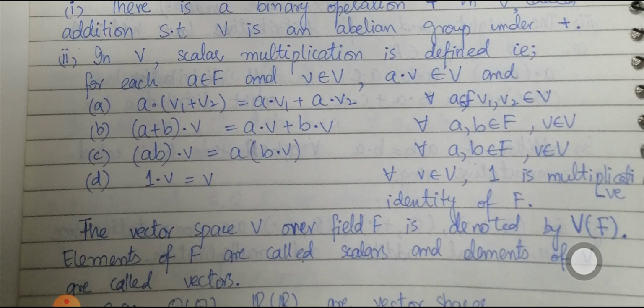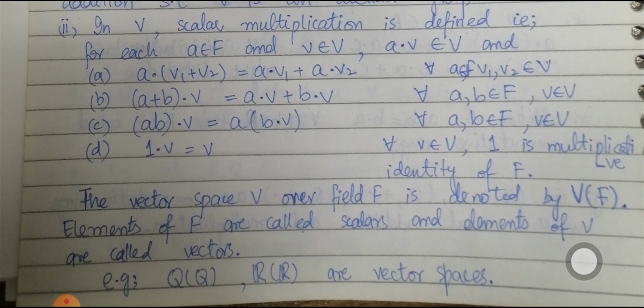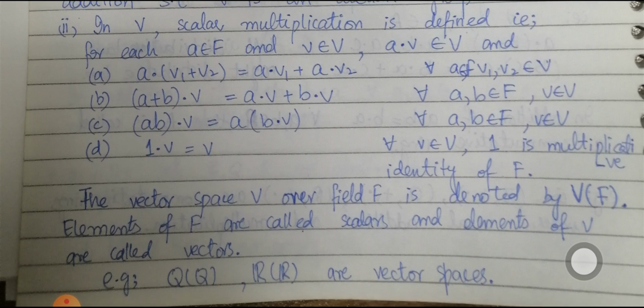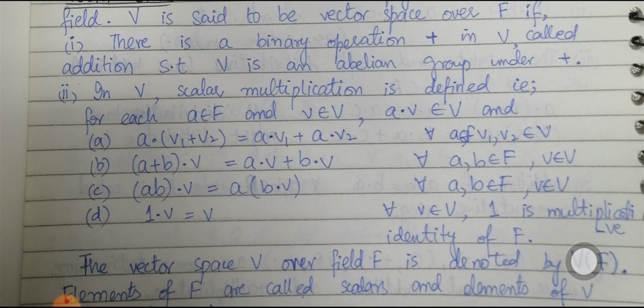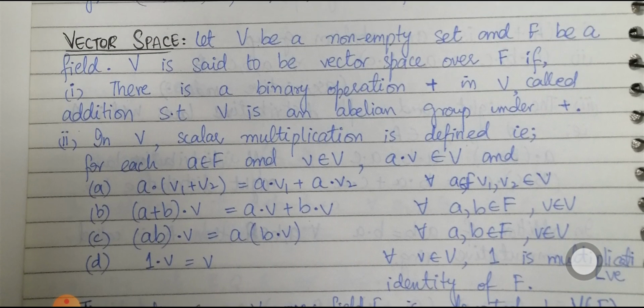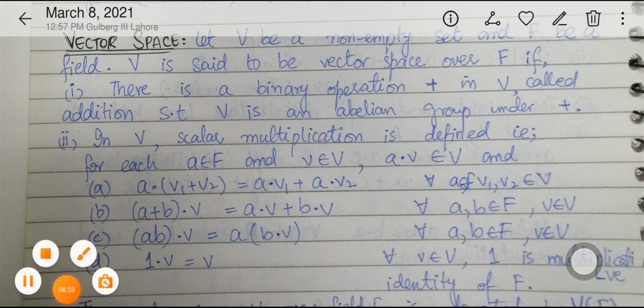Elements of F are called the scalars, and the elements of V are named as the vectors. Being vector spaces, these are not the original vectors, these are just named to be the vector spaces. And there are some examples of usual vector spaces as well. You can see that vector spaces were already discussed in your earlier courses. This is not new as such.